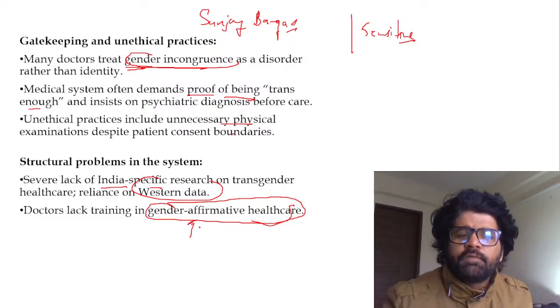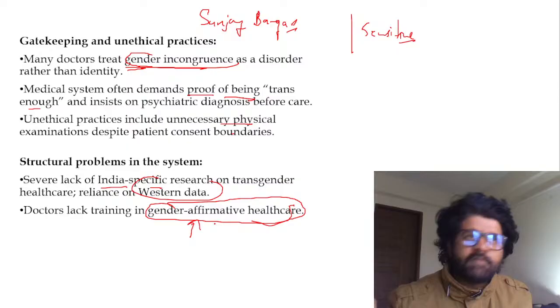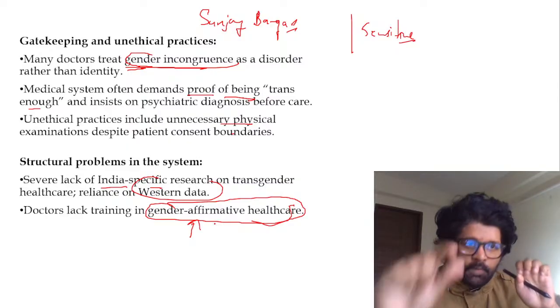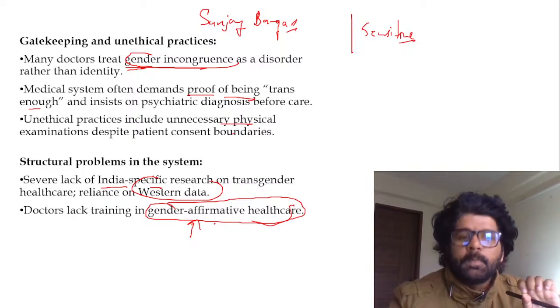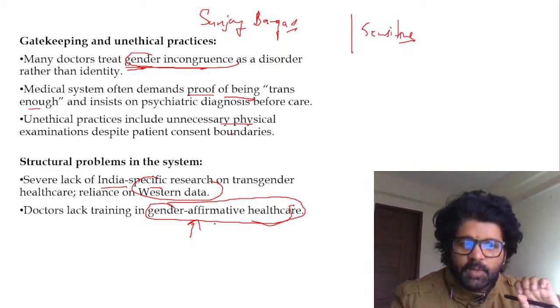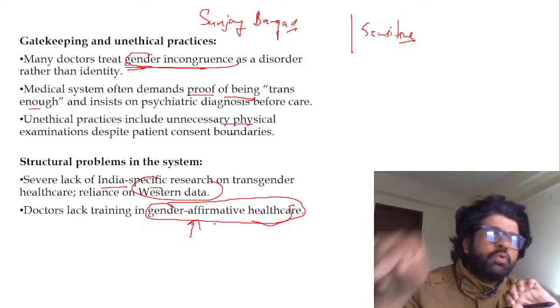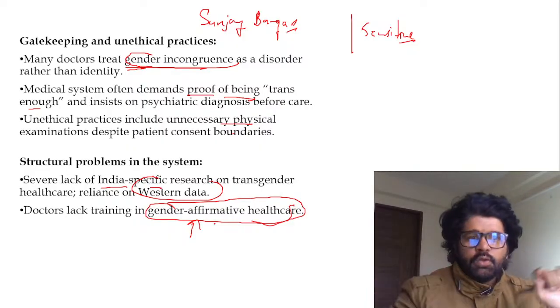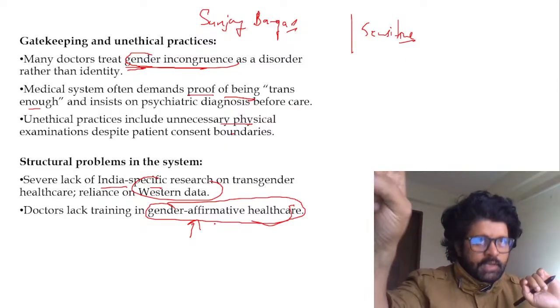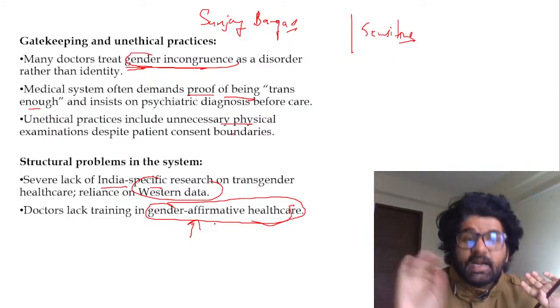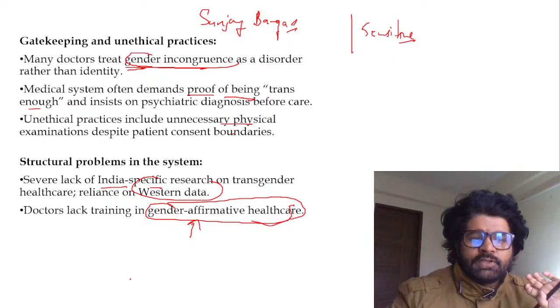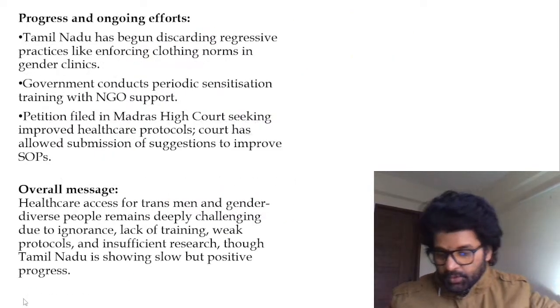There has to be gender affirmative healthcare. What is the meaning of gender affirmative healthcare? If I am saying I'm a trans man, I'm a trans woman, respect my feelings, respect my judgment. Don't put your own thinking that no, you're dressed, you're saying you're a transgender man, but you're dressed as a female. No. Gender affirmative healthcare means you are saying you are a woman, although your physicality is of a man, and I respect it. That is gender affirmative healthcare, and that has to be promoted more and more in our country.